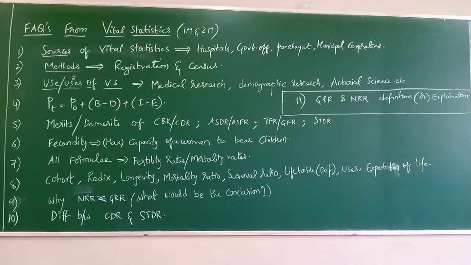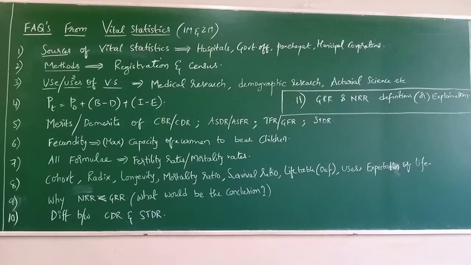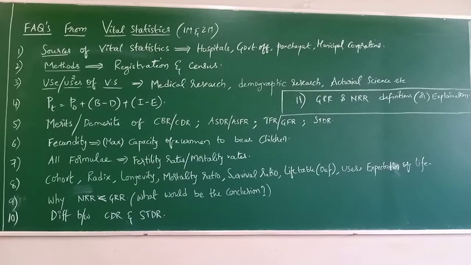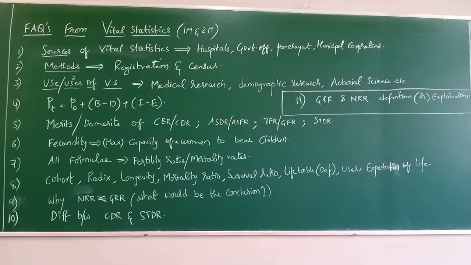Age specific death rate, the common merit is that it considers the age compositions, but in ASFR it considers, along with age, sex also, because we are considering the female population. Clear? Only the female population in ASFR. But in ASDR there is nothing of that sort, the male and female common population is considered.